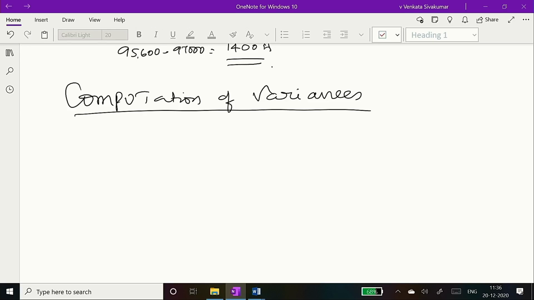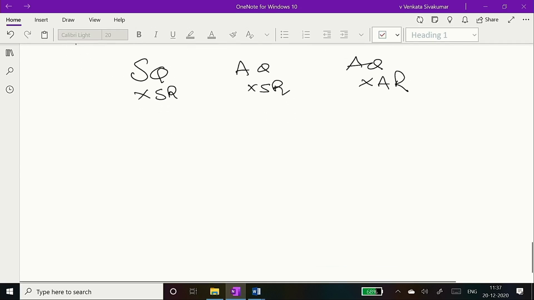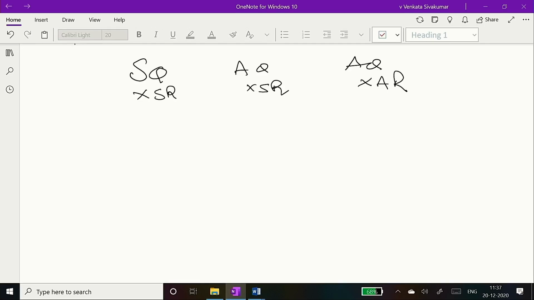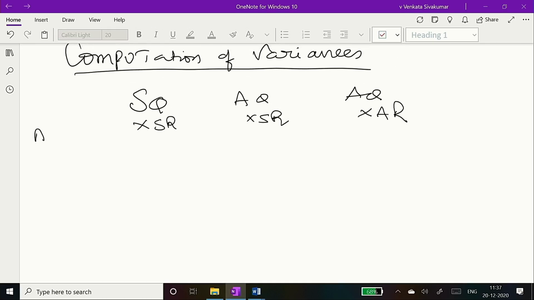This is the problem. Computation of variances, materials. Actually, it starts with labor, the problem. If you read the problem, in the order of working, standard labor, then you got materials. Whichever way you can do, that's okay. So, let us go like this. SQ, AQ, AQ. Same, you should put standard rate. Now, I am not doing 1, 2, 3, but you have to do all that. This is called materials.